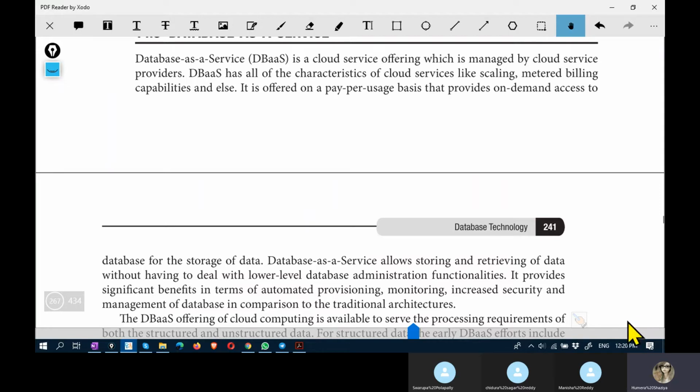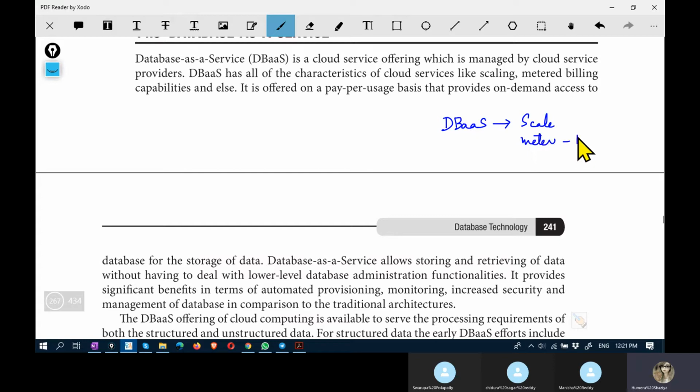Everything is pre-installed and pre-configured, and this DBAS, database as a service, operates in a similar manner to other cloud services. It can be scaled well. You can scale it and you can meter it for billing purposes, and it offers pay-per-usage basis and on-demand access.